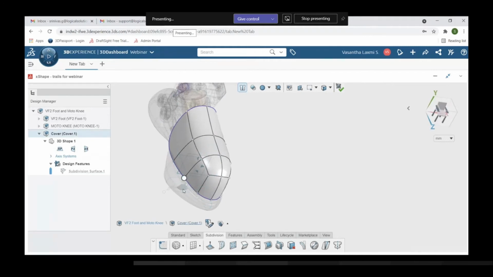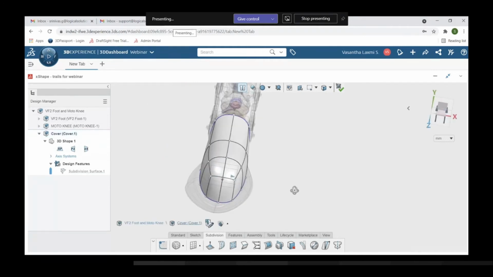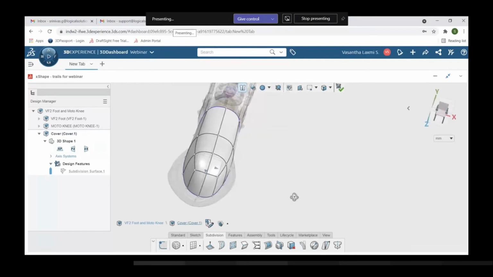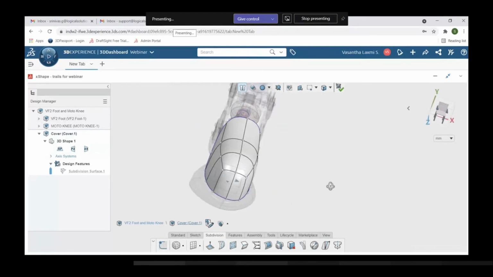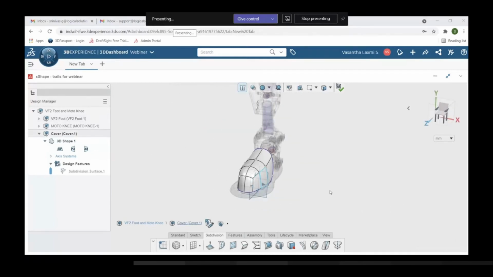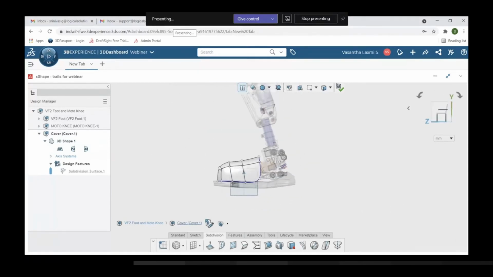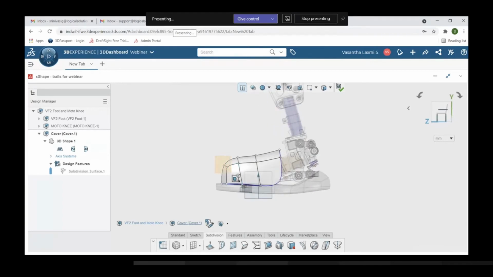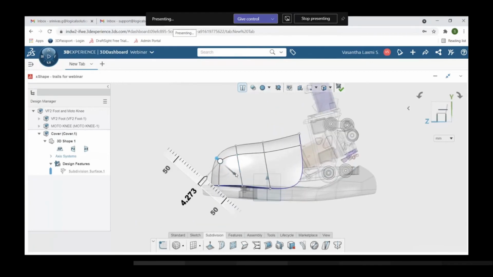With the help of vertices and faces, I'm pulling the faces. So it has been covered completely. And in the upper portion, I would like to move it a little downwards.